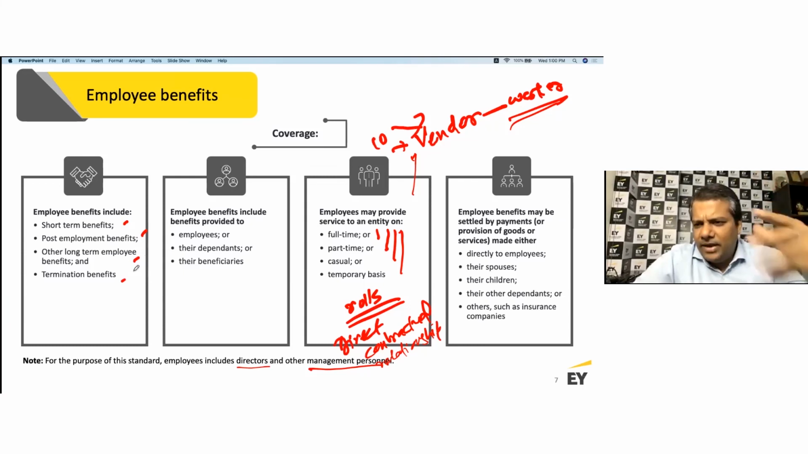And again, the informal practices are also covered as part of this standard. And whoever you need to make the payment to for the services offered by the employee, whether you make the payment to the employee or to dependents, or to any other beneficiary, all of them are covered as part of this standard. And the arrangement could be full-time, part-time, casual, or temporary, all of them. Awesome.